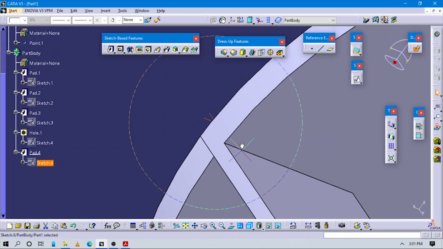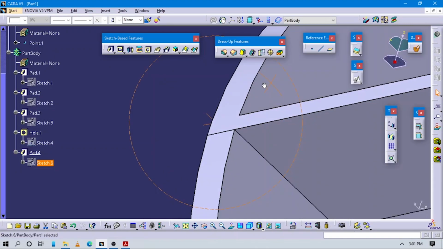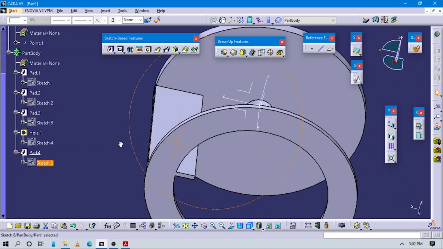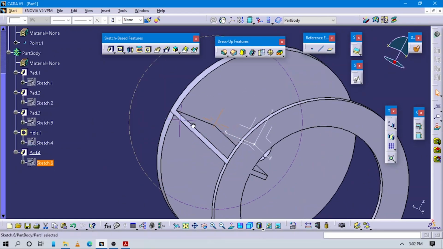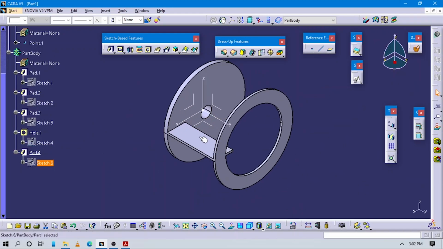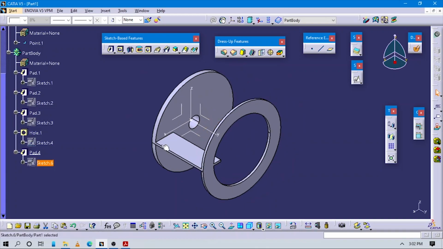Now I can check. Actually we have created this blade exactly and perfectly. Now we want this blade all around the circle, equally spaced, and the total number of blades here you can see is 6.